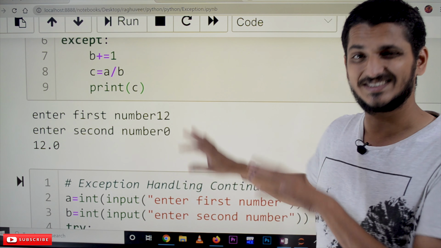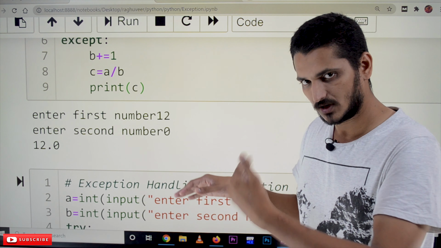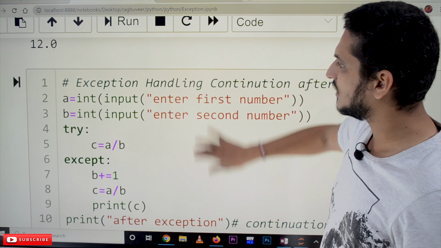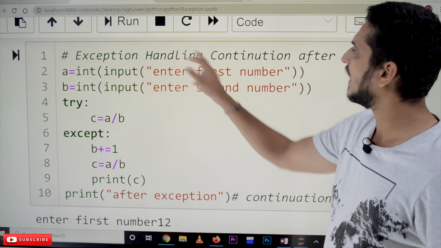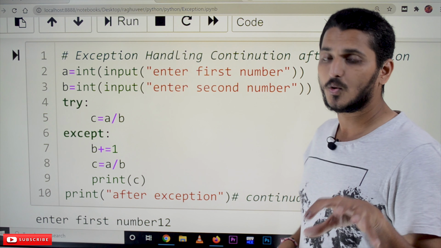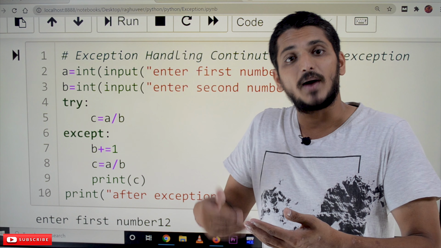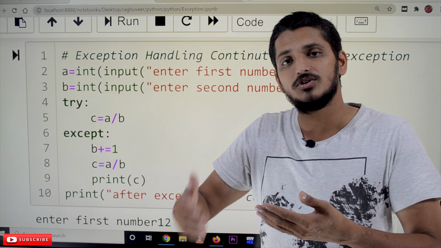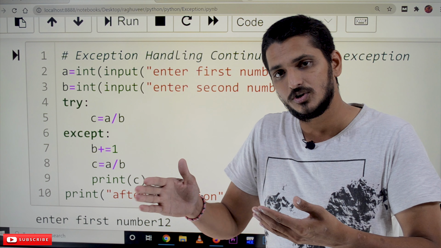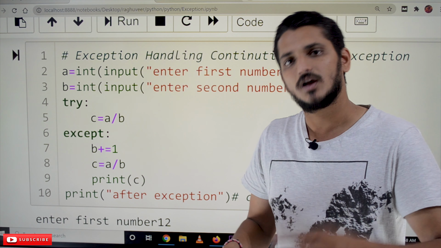Now coming to the same example, almost the same example we use in all the examples below. Let's understand the next example: exception handling, continuation after exception. One more point you have to understand. After handling the exception, Python continues its execution. It will continue with the code below the except block and keep on continuing.